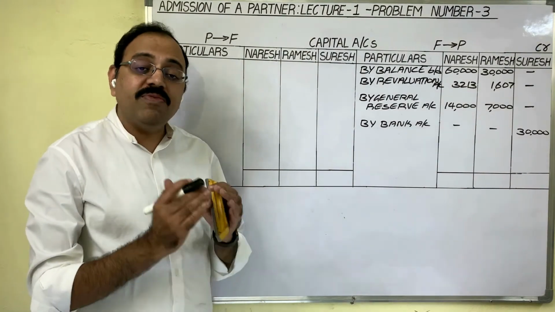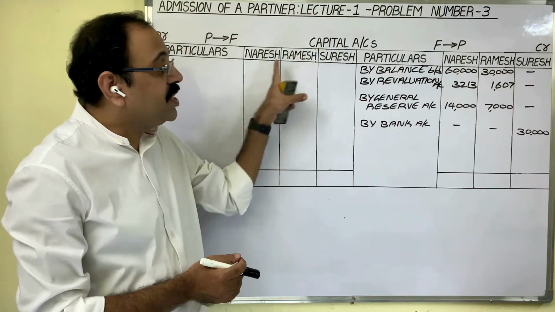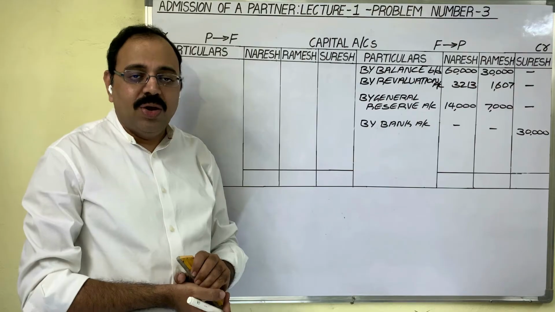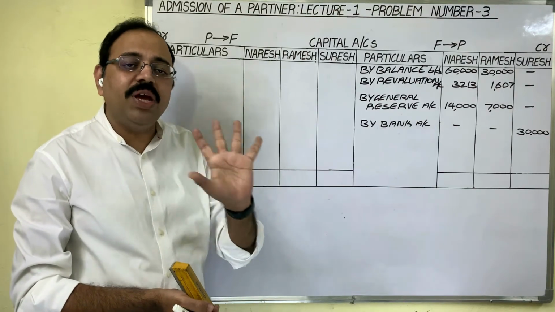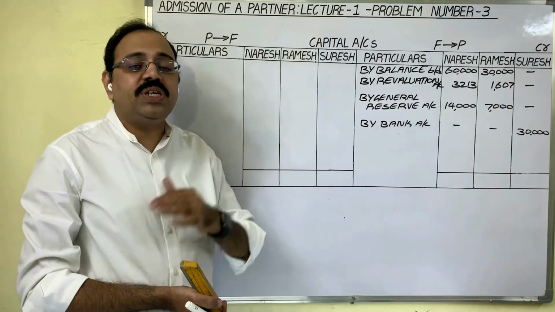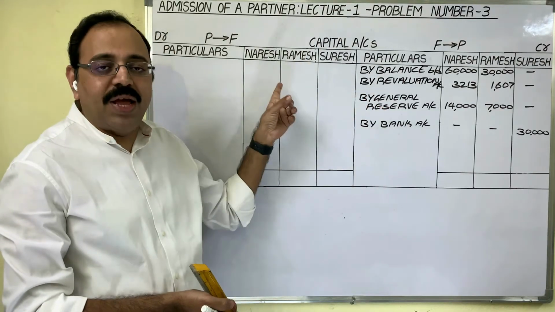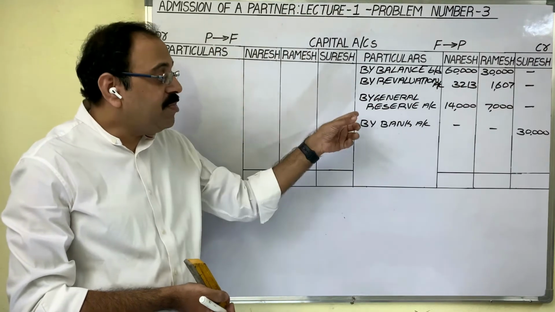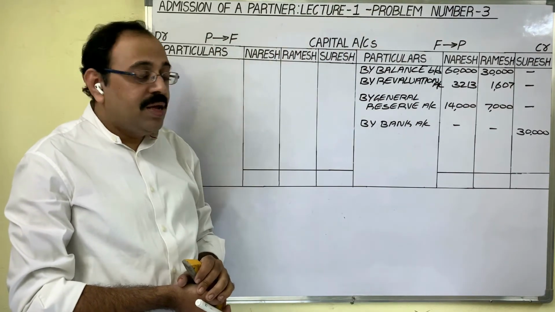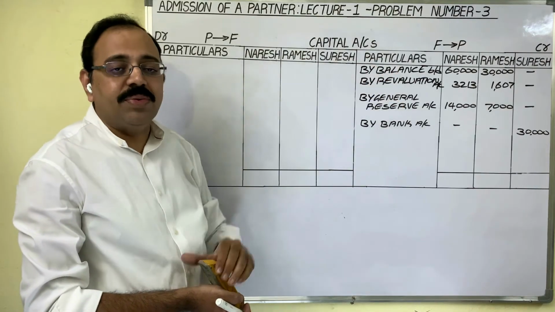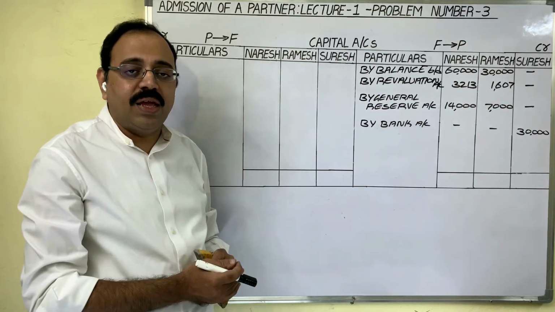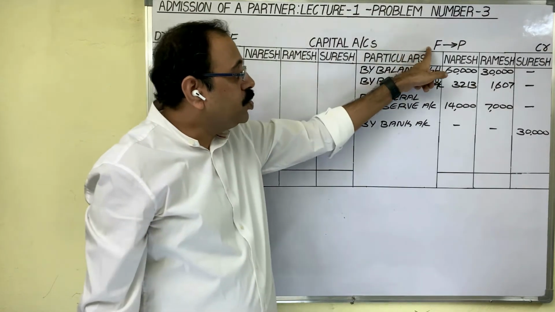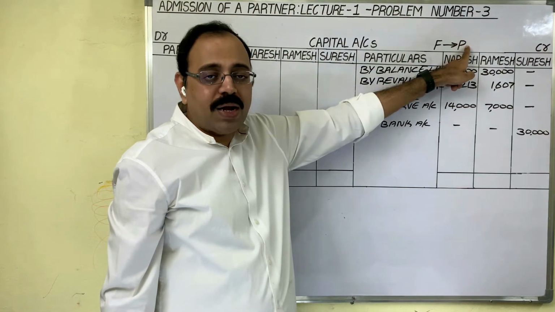We have taken the help of journal entries to post the transactions in capital accounts. Suppose journal entries are not asked in the question, and we are preparing only ledger and balance sheet. So in the absence of journal entries, how to prepare capital accounts? For that, we have to use these hints. Let us post the same transactions by using these hints. Partners brought capitals into the firm. If partners are retiring, the firm should return these capitals to the partners. The firm has to return the capital amounts to the partners.